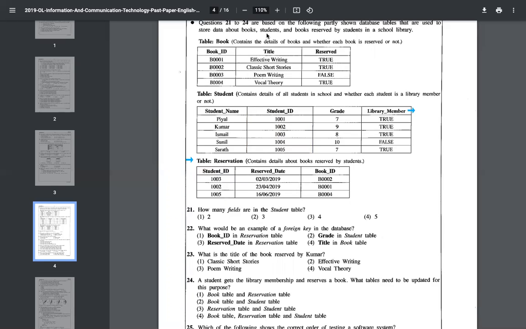When a book is reserved, the book status needs to be updated. Book status update comes here. So you need to update the book status. Therefore, all 3 tables need to be updated: book table, reservation table, student table.